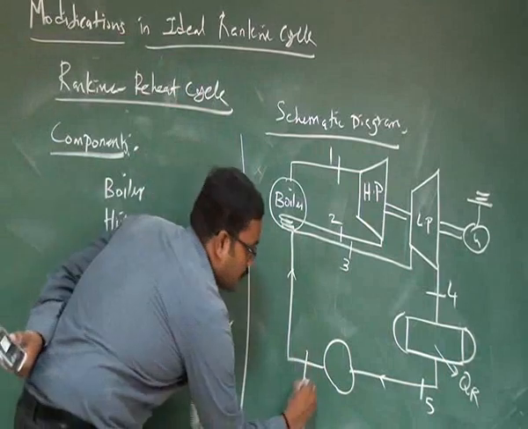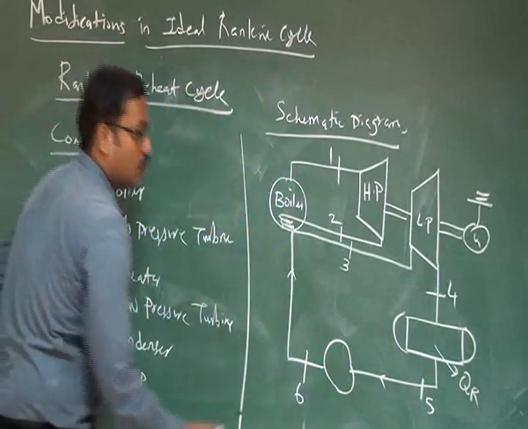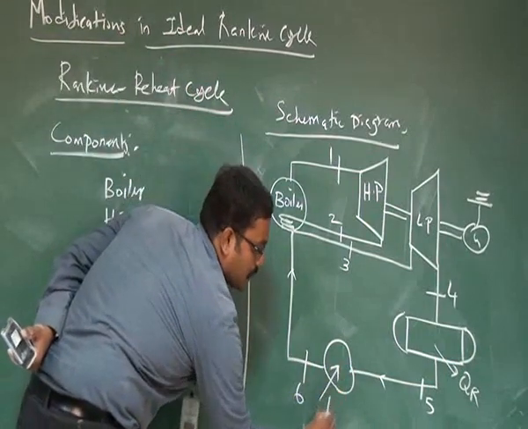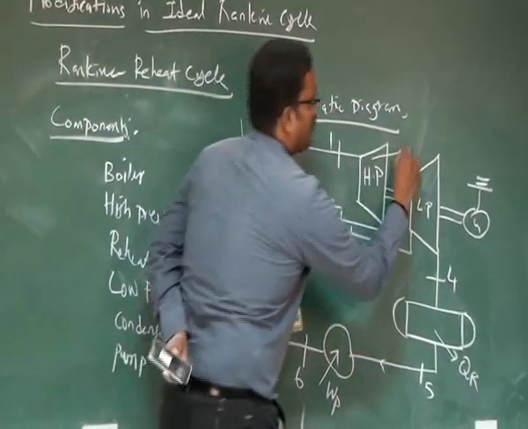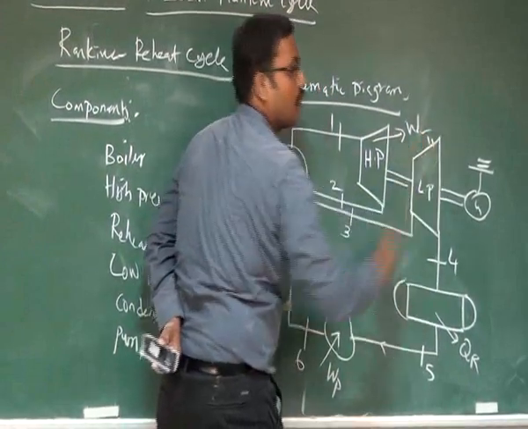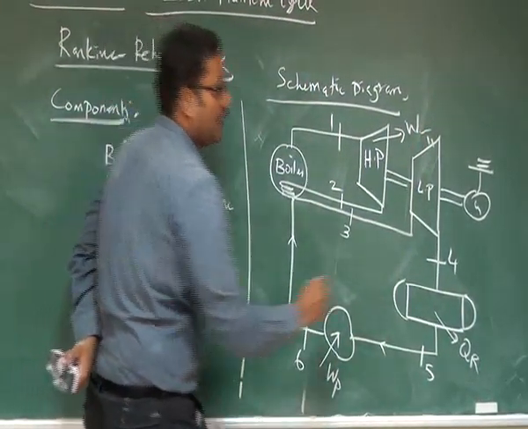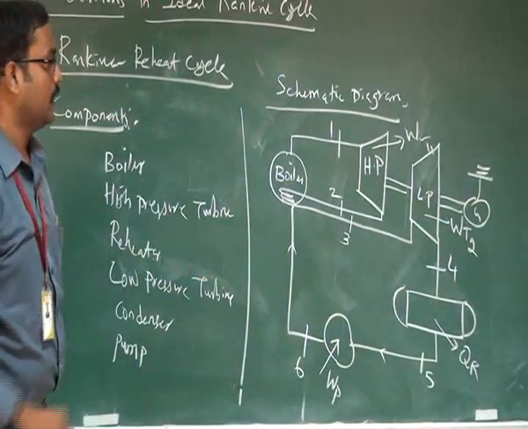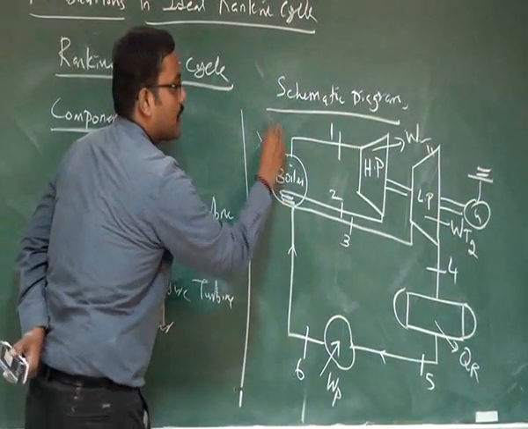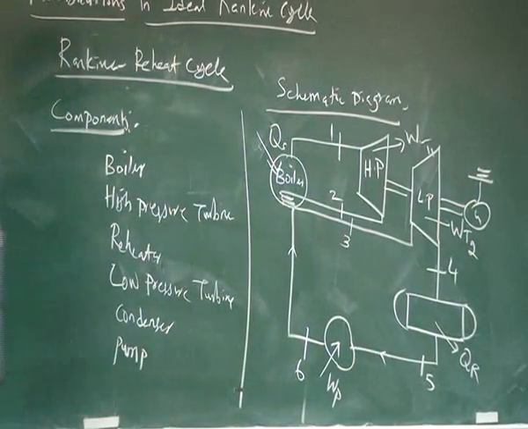Then 5 to 6 is isentropic compression, which spends some amount of work, WP. So here we get WT1 amount of work output from the high pressure turbine and WT2 amount of work output from the low pressure turbine. We supply heat energy at QS.